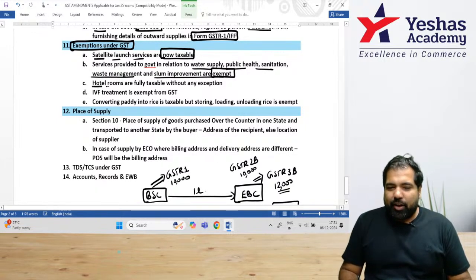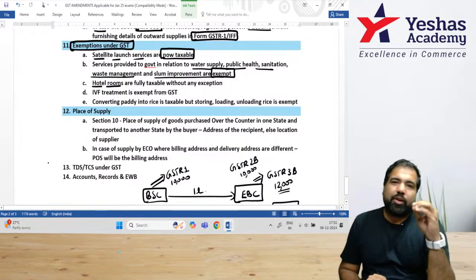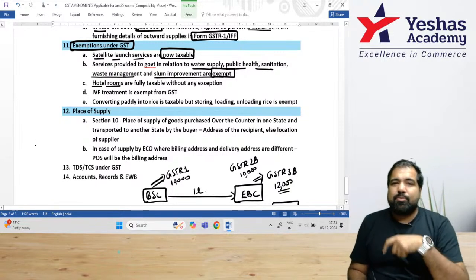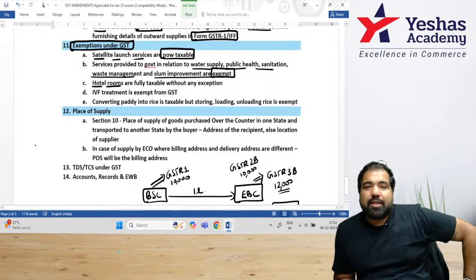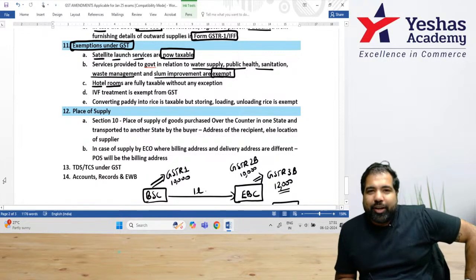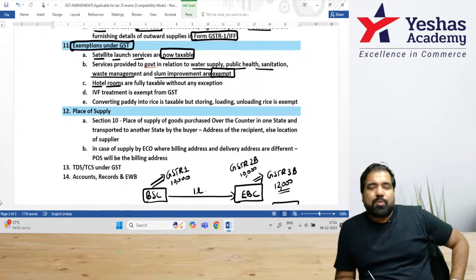Guys, if on the next holiday you take a hotel room, even a cheap hotel room, guys, 400, 500, 700 rupees will also be subject to GST. Earlier, there was an exemption of hotel rooms up to 1000. Guys, that has now been removed. So the hotels are not very happy with this because it's made them expensive. But you remember, this one is now taxable.